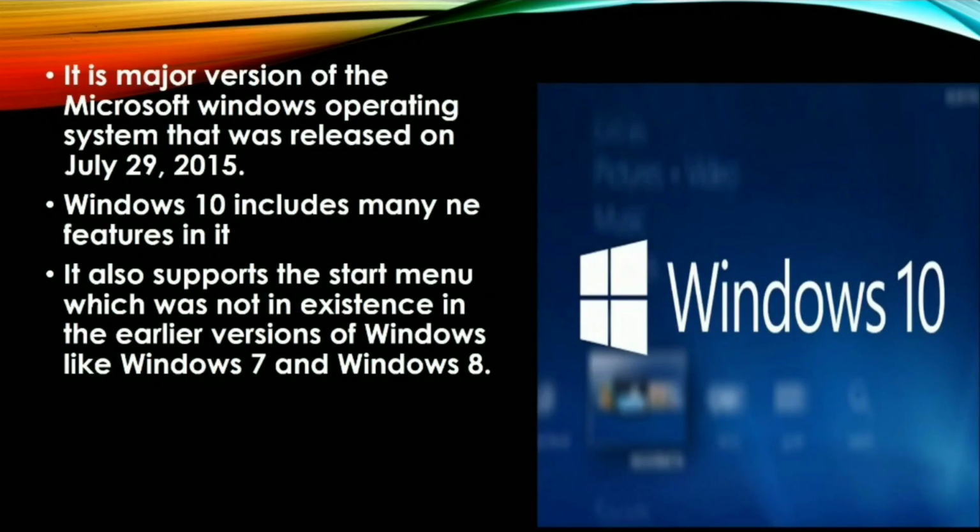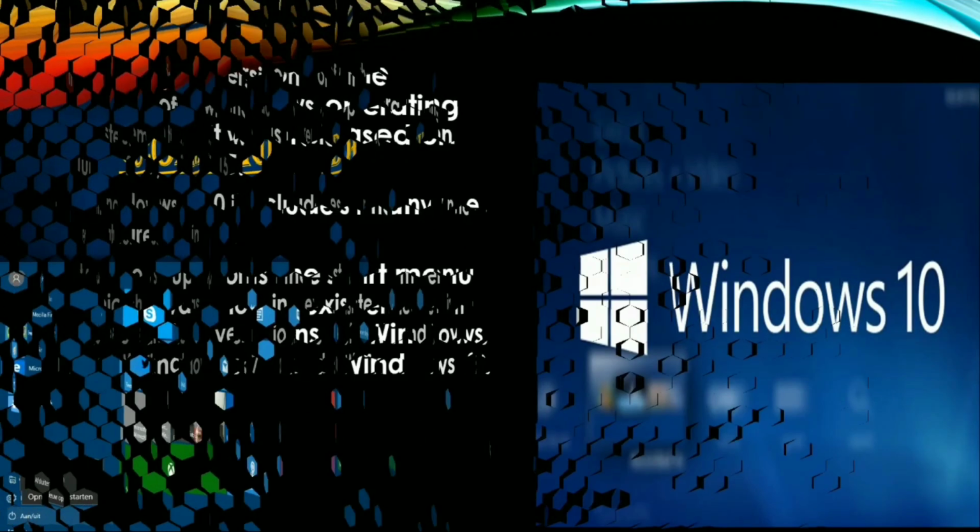Windows 10 includes many new features. It also supports the start menu, which was not in existence in earlier versions of Windows like Windows 7 and Windows 8. It is written here, it also supports the start menu. Start menu is a main attraction of Windows 10, children, because it came with new graphics with lots of images, and the alphabetical order of applications will help the user to select an application in an easy way.